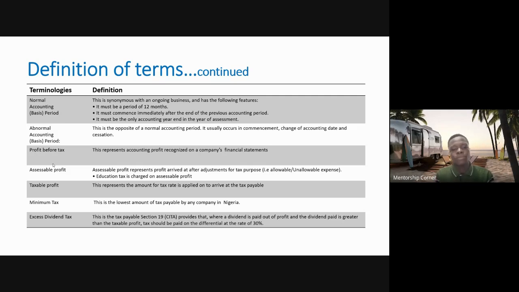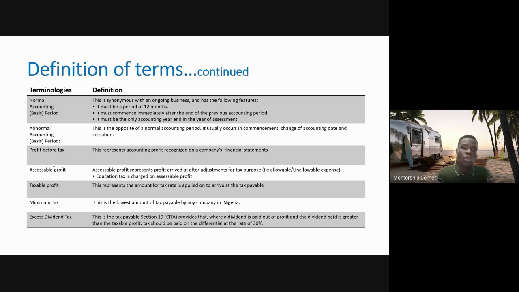So minimum tax. This is the lowest amount of tax payable by any company in Nigeria. So minimum tax is just like a form of comparison that the government has put in place that if your computed CIT, based on your normal PBT less allowable expense and all those things, is lower than minimum tax, the minimum tax will prevail.